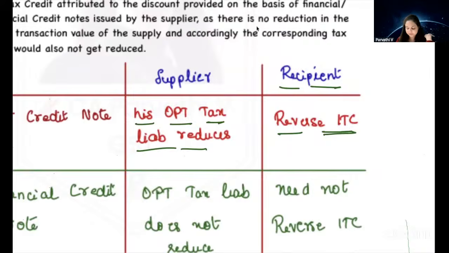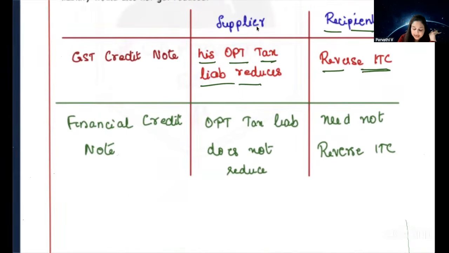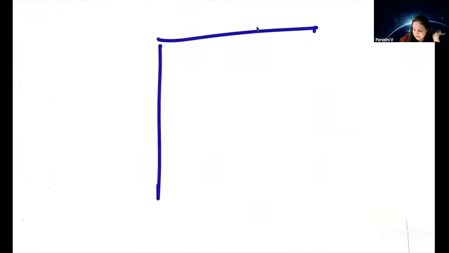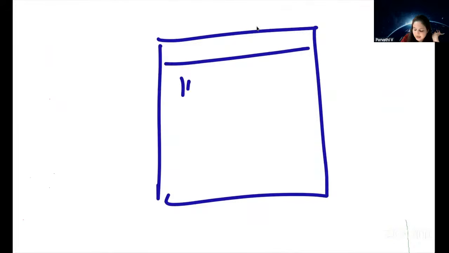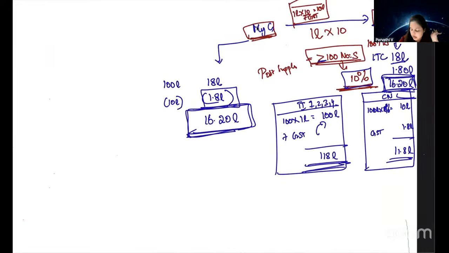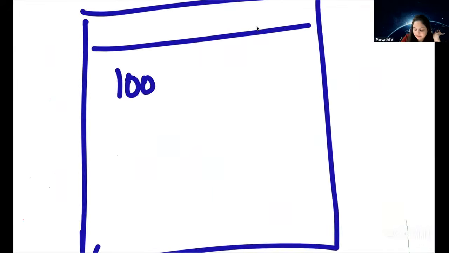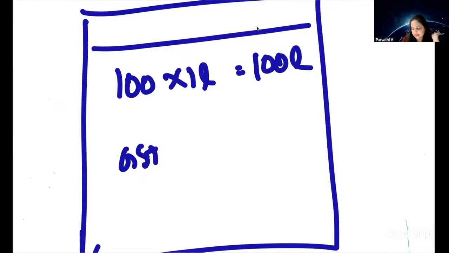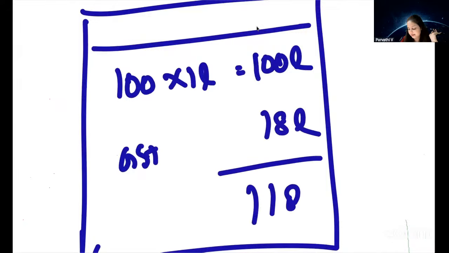Are we clear? Okay. Now what happens if supplier issues a financial credit note, or we can call it a commercial credit note? Both mean the same. Okay. What kind of credit note is that? Here in our case, MyG has raised an invoice for how much amount? 100 televisions into 1 lakh, 100 lakh. Okay. GST 18 lakh. Total 118 lakh.